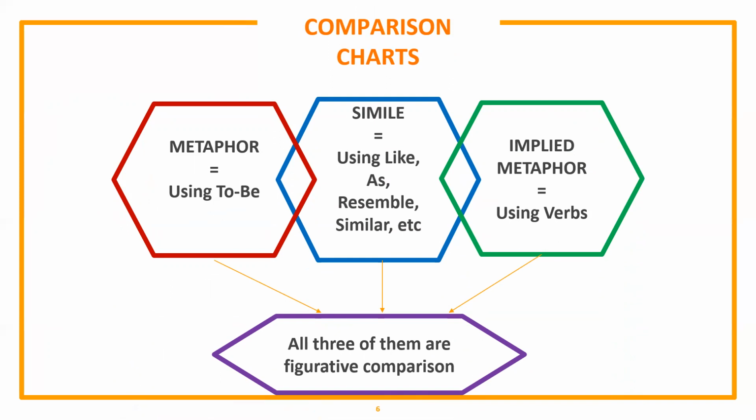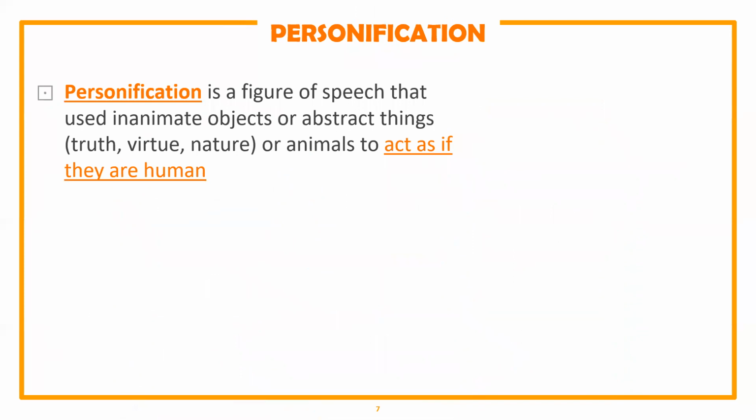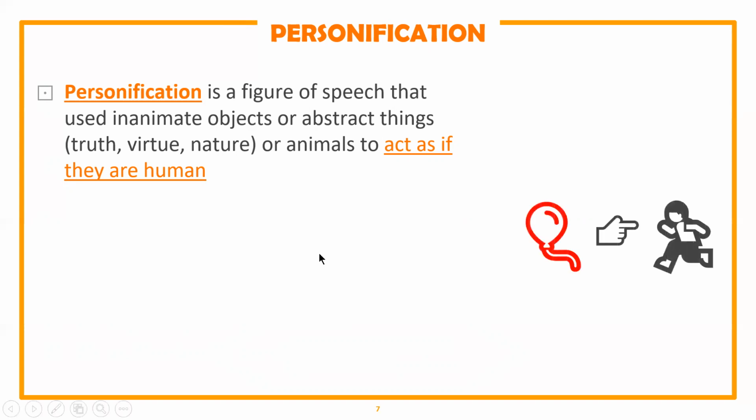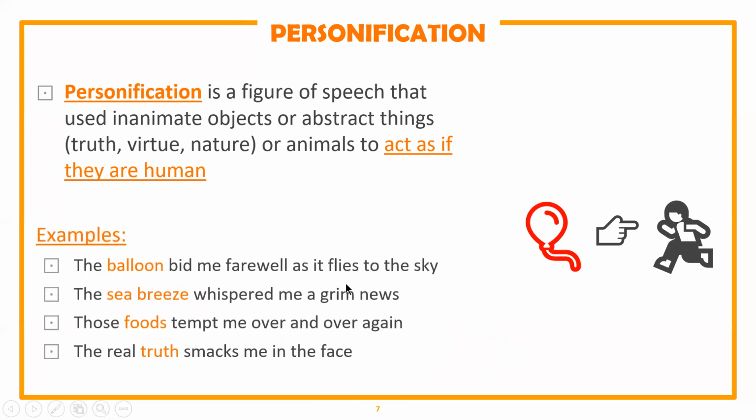Okay, the next one, the last one, is personification. This figure of speech, as the name suggests, involves a person, right? It is a figure of speech that treats inanimate objects, abstract things, or even animals as if they are human. So it's pretty simple, actually. For example, this is a balloon, this is a person, and let's say in the poem there's a line like this: "The balloon bid me farewell as it flies to the sky."